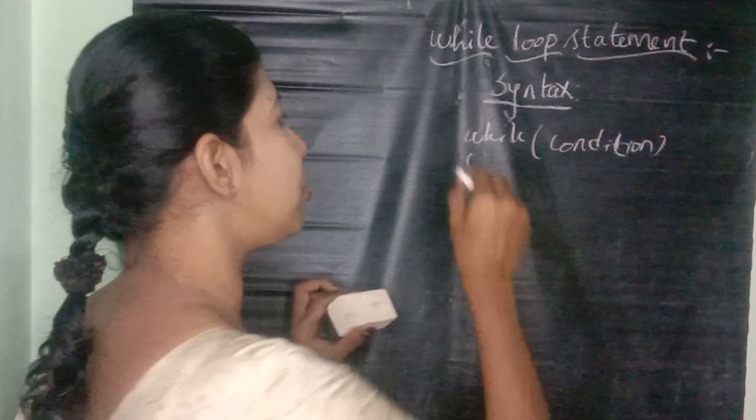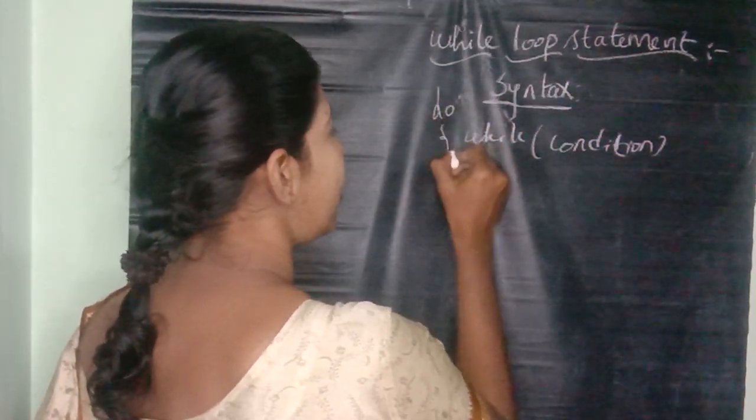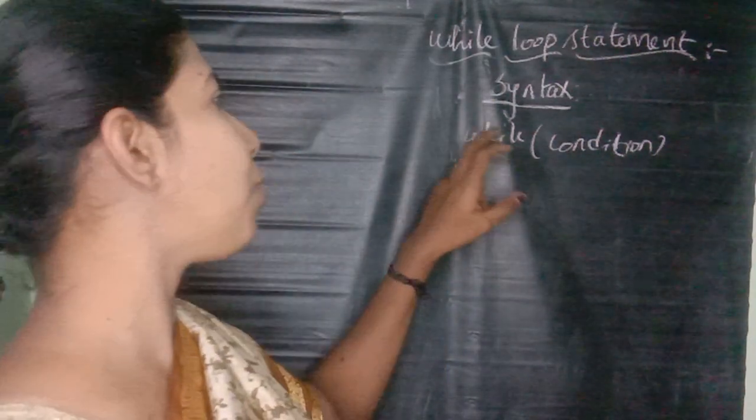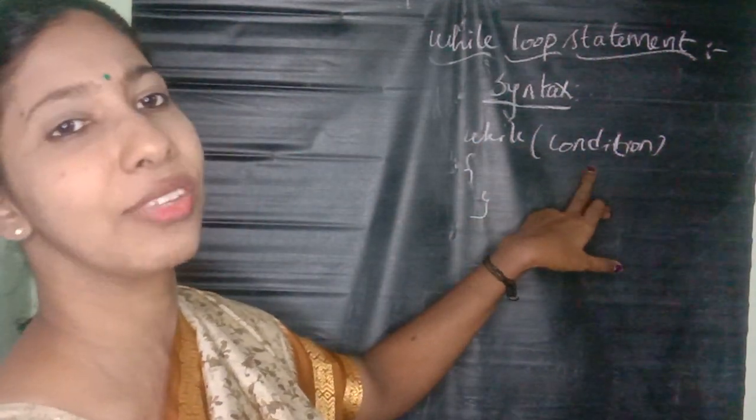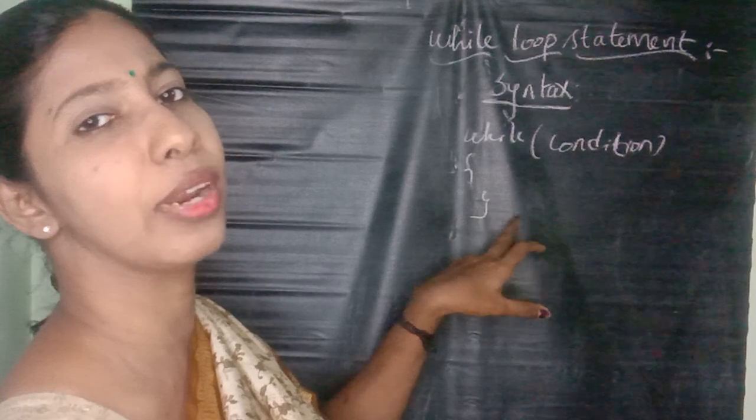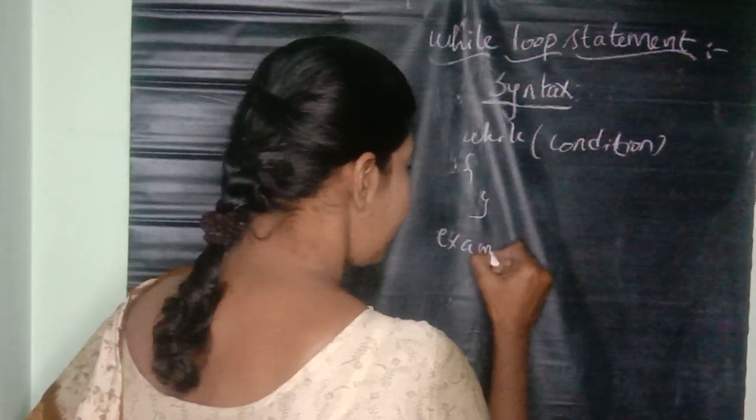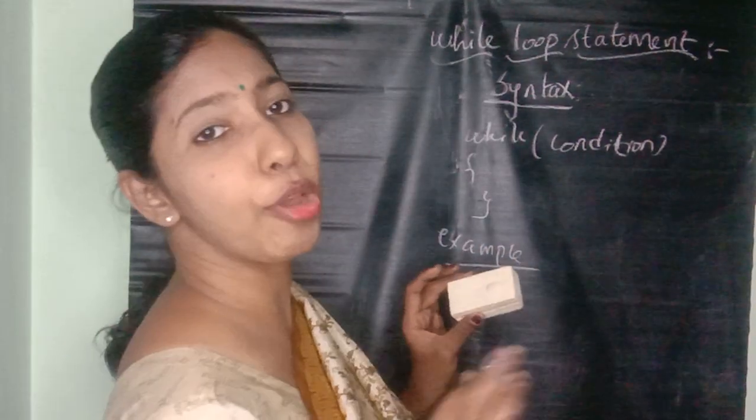So this is nothing but do while. The do while statement is also joined with while. While means, while the condition is satisfied, only then it gets executed. Otherwise it won't get executed. Let us see an example of the while loop statement.